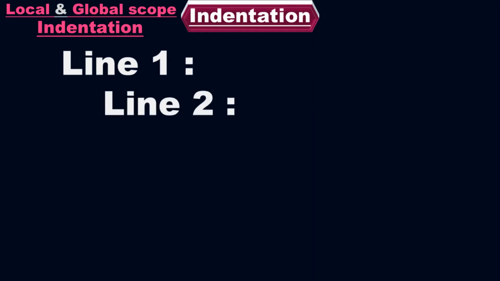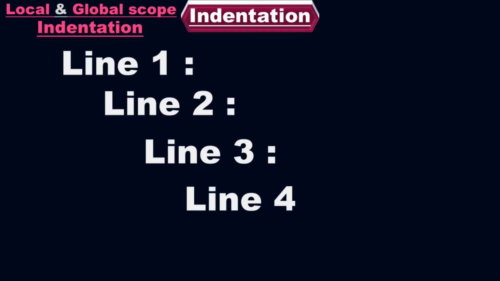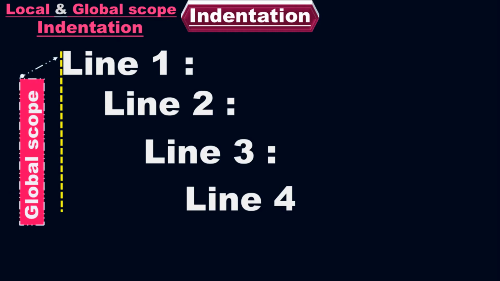Let me show you another pattern of the local scope and global scope indentation. I have my first line of code, and then my second line of code, and then my third line of code, and then the fourth line of code. Look, this is the outermost line. This is the outermost indentation. So it is the global scope indentation. This is my first inner indentation, second inner indentation, and the third inner indentation.